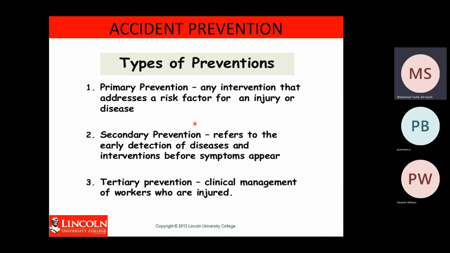So primary and secondary happen before the accident happens; tertiary happens after the accident happened.